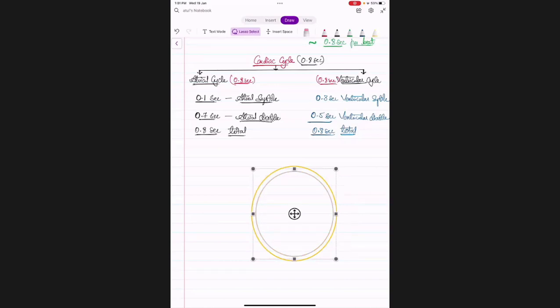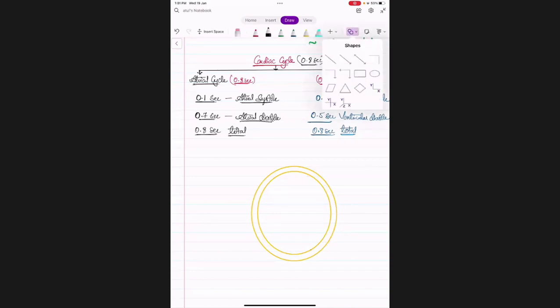I hope now the circle is clear. So first we'll draw for the atrial cycle.